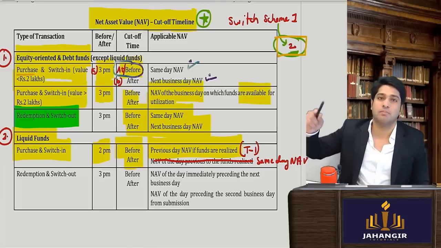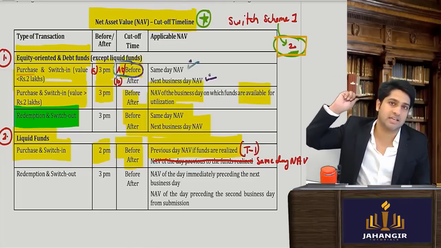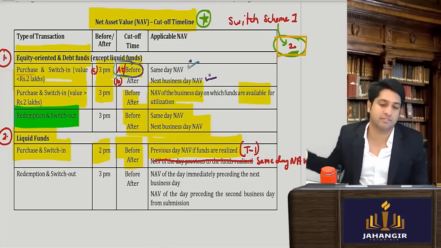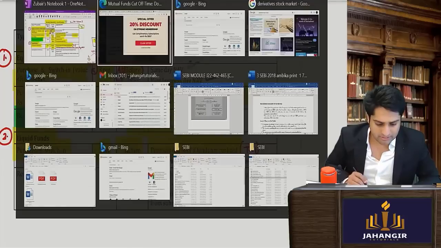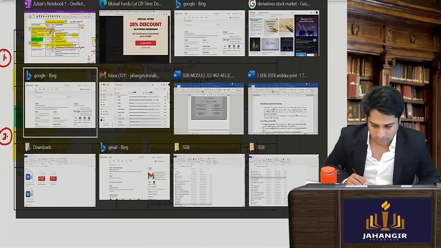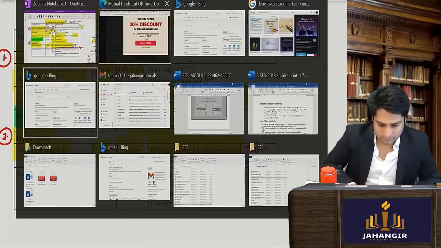So either before 2 p.m., historical yesterday's NAV, or after 2 p.m., today's NAV. So you just want to read the text of it. It is given here.